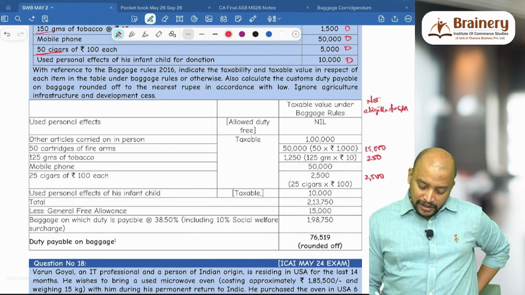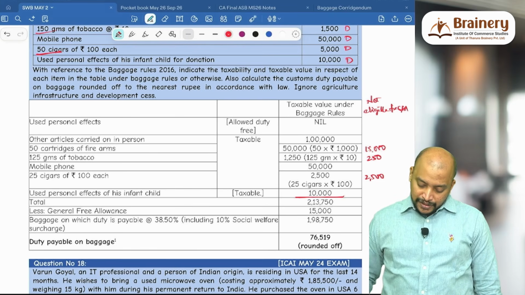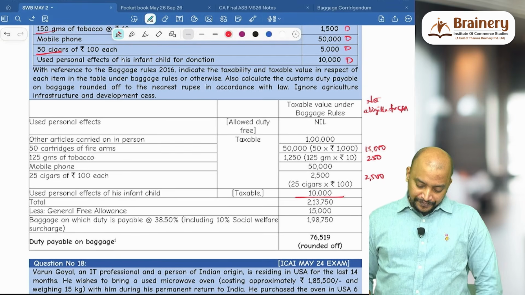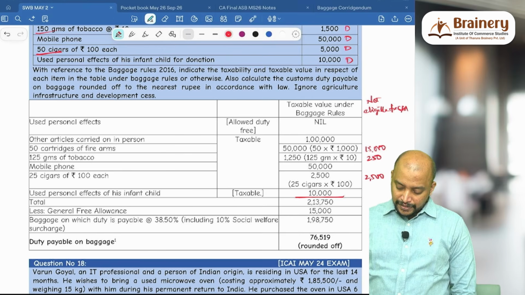Okay. And total, if you see what are dutiable, 1 lakh plus 50,000 plus 1,250 plus 50,000 plus 2,500 plus 10,000.